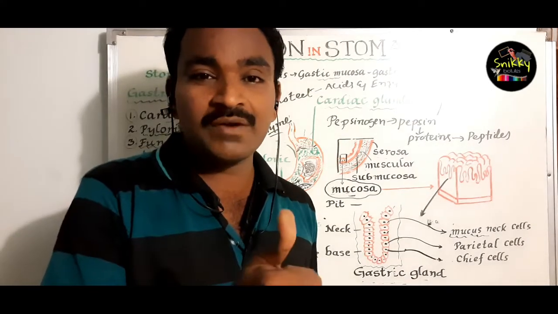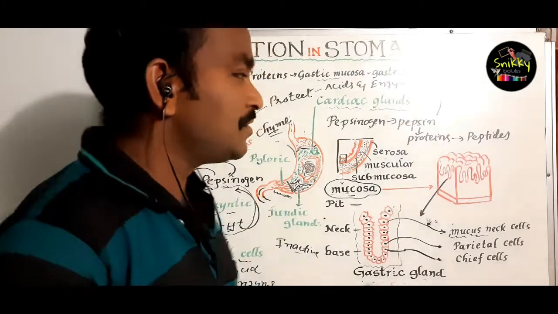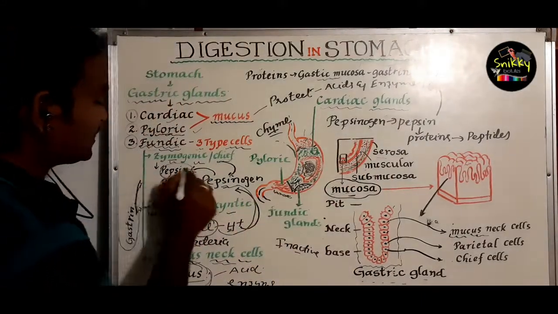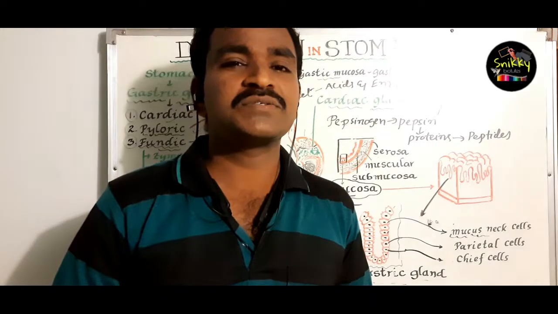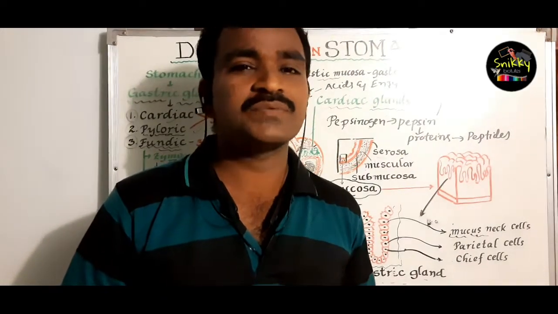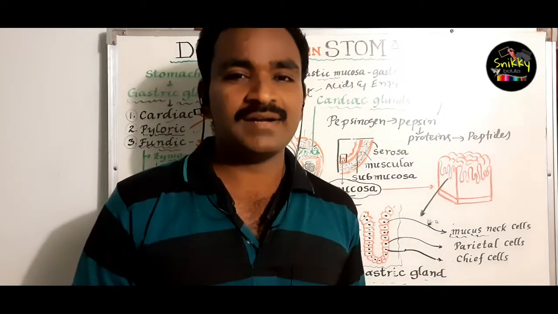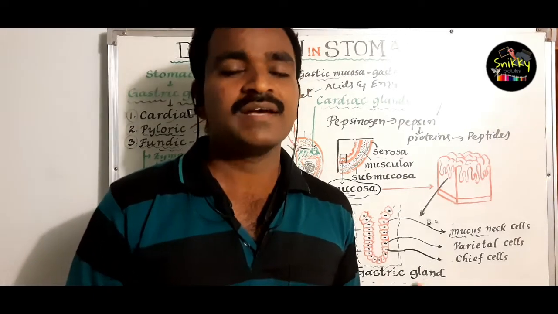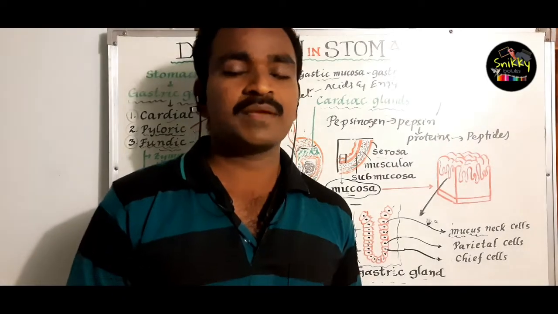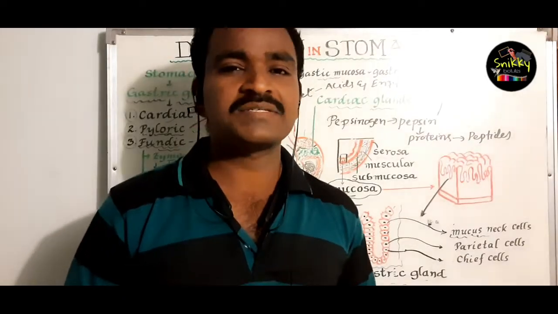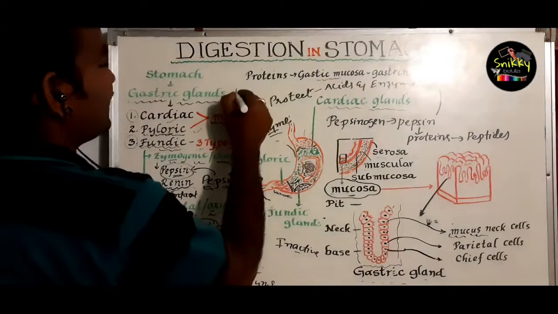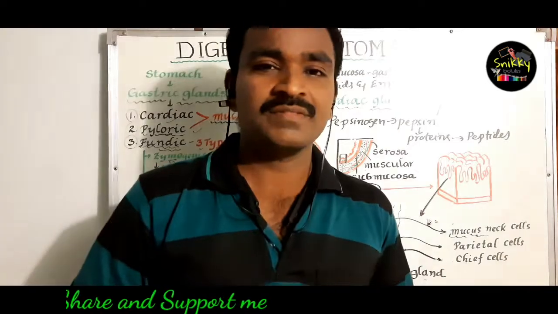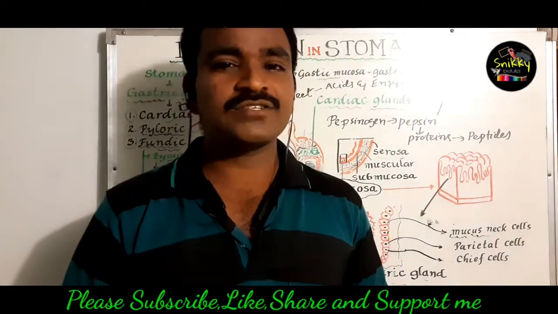I would like to share one more point here. Usually this pepsin was first discovered by Theodore Schwann. Who discovered? Theodore Schwann. Pepsin is derived from the Greek word pepsis. Here pepsin means digest. Pepsin was first discovered by Theodore Schwann in 1836. Which year? In 1836. This is digestion of food in the stomach.